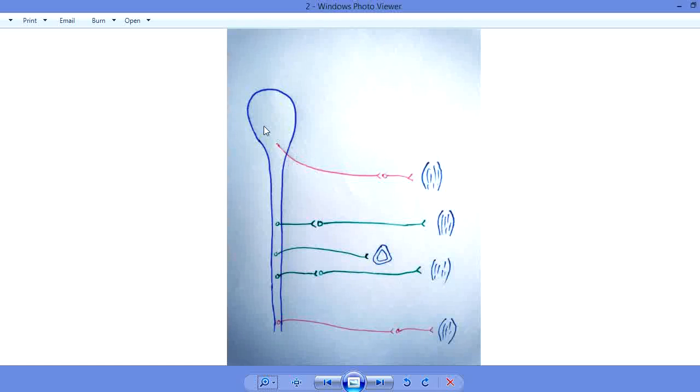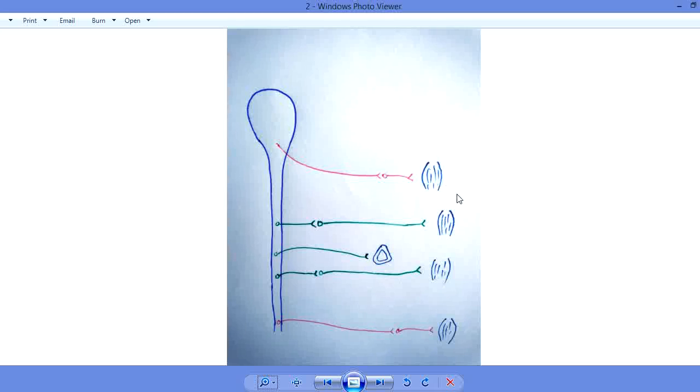Actually, the somatic nervous system controls all the skeletal muscles of the body, while the autonomic nervous system controls all the smooth muscles of the body. All those muscles which are not connected with any bone are called smooth muscles, and the smooth muscles are controlled by the autonomic nervous system.